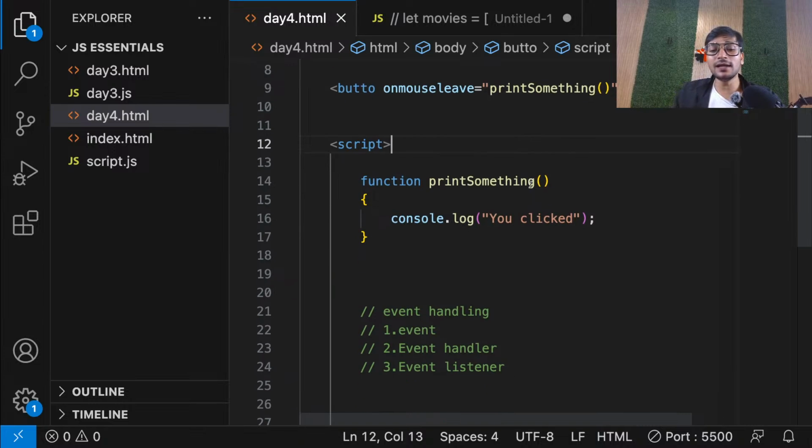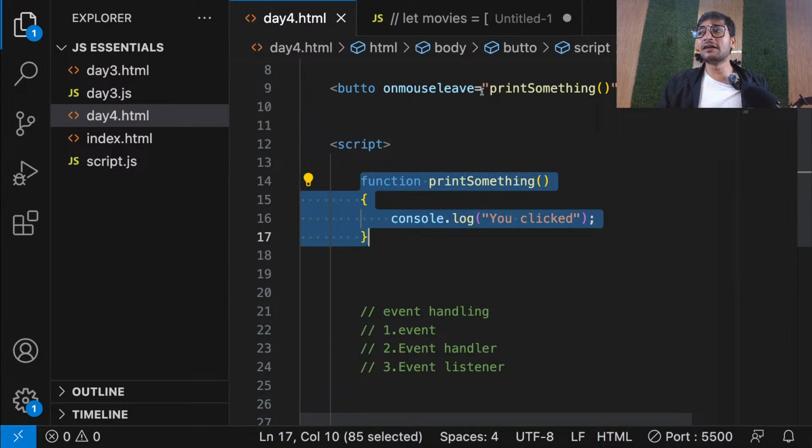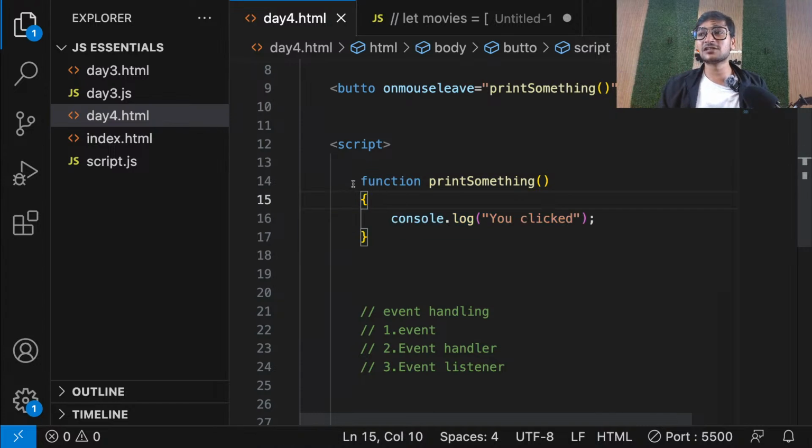Okay. Now guys, one really important thing that I want to tell you, it's kind of an extra thing that I want to give you. If you're using a function as an event listener, guys, now this function is not a normal function. Now this function is an event listener.